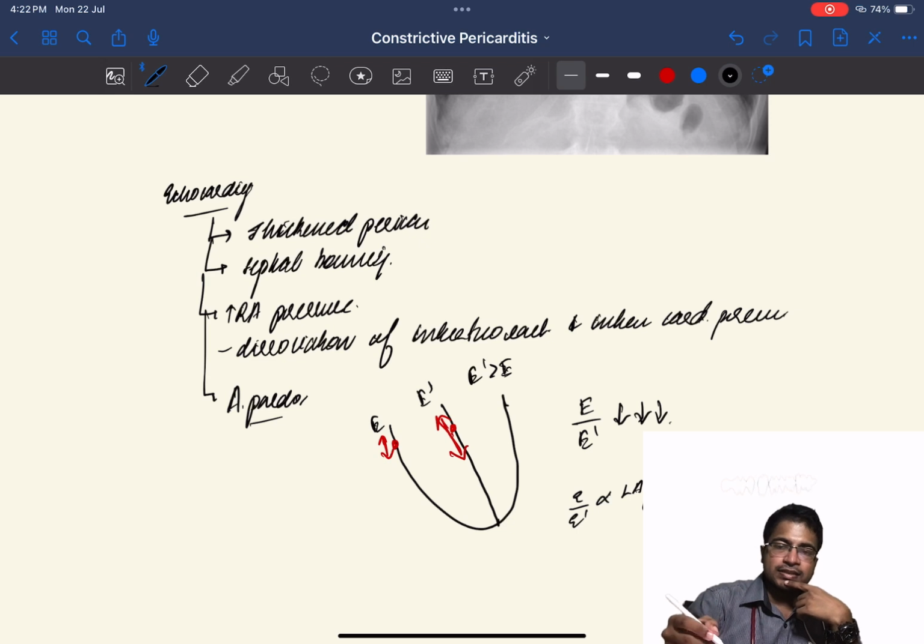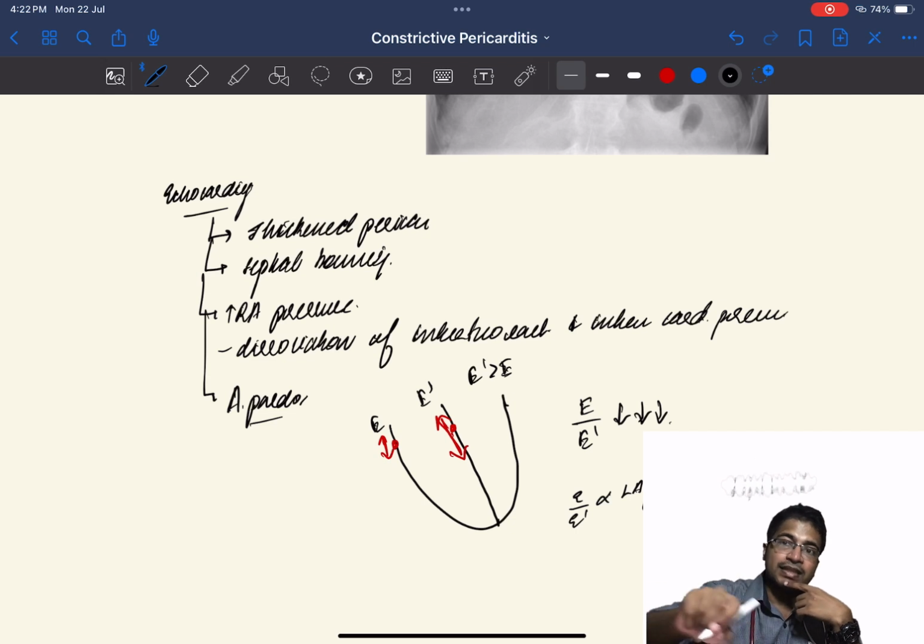In constrictive pericarditis, the movement of E dash, the point kept in the interventricular septum, is much greater than that of the E. So we will be having a very low E by E dash.